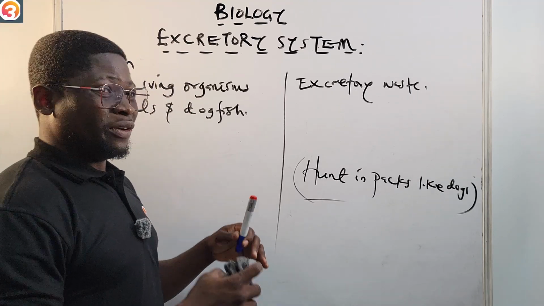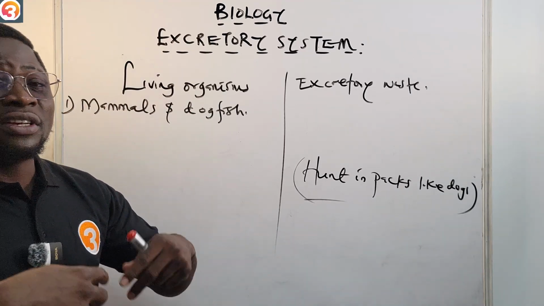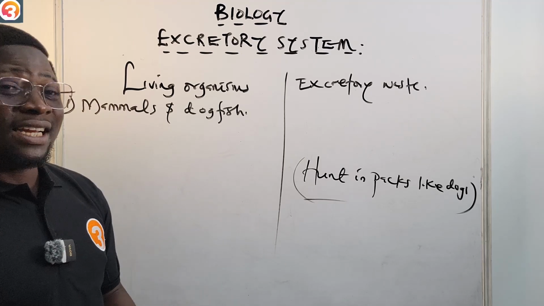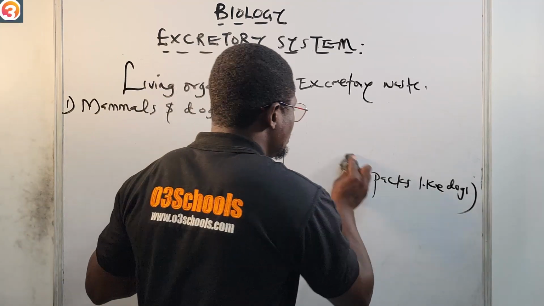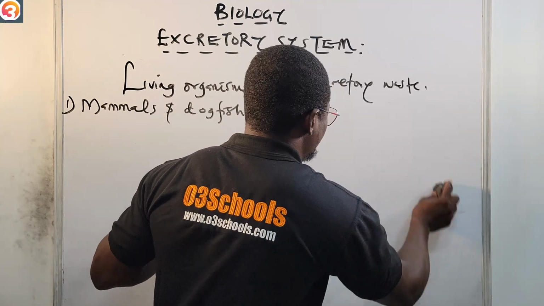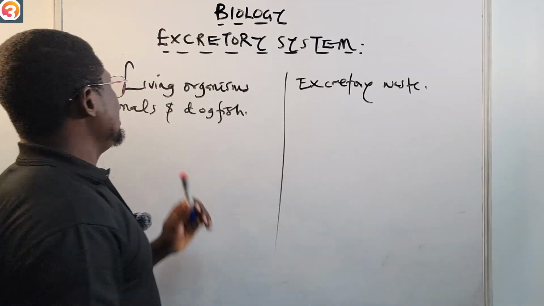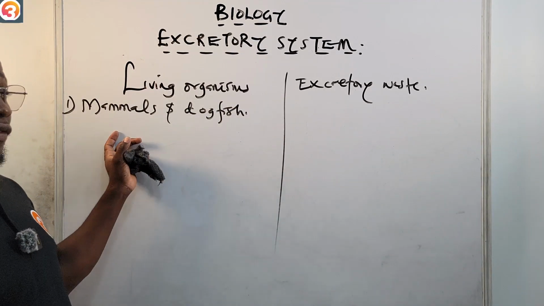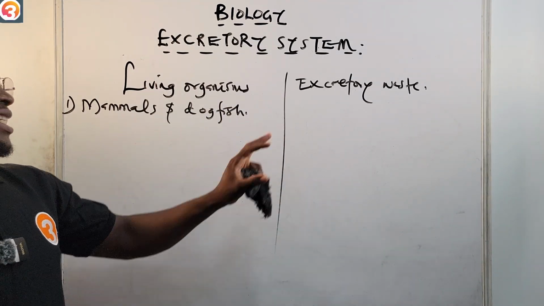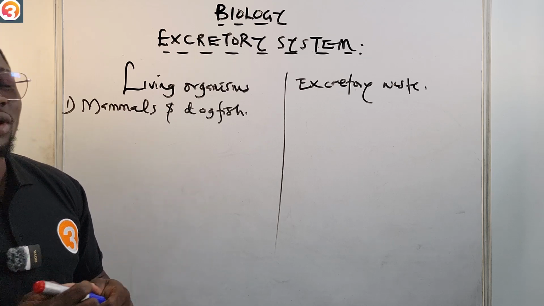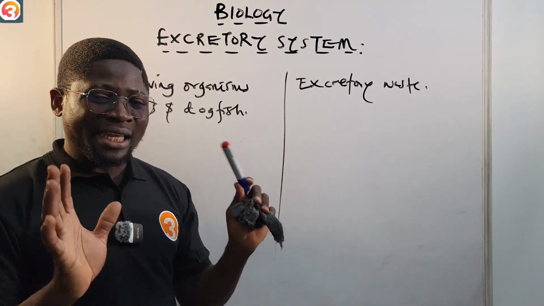They feed on fishes, squid, and crustaceans. They are predators. Please take note of all of this. So the living organisms now considered are mammals and dogfish. Their main excretory waste is urea, U-R-E-A.